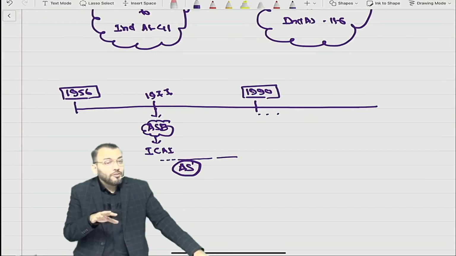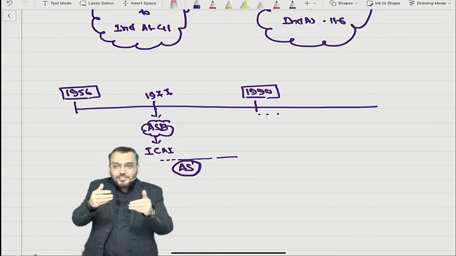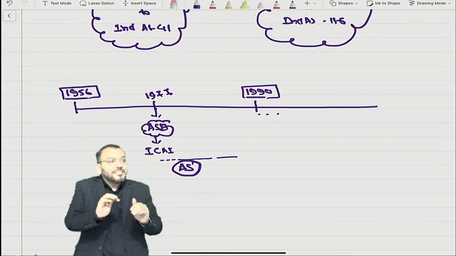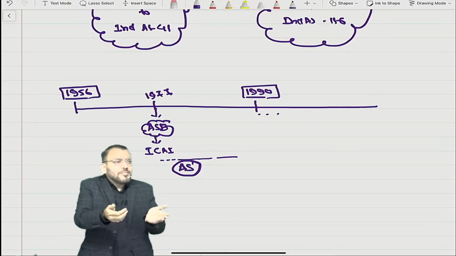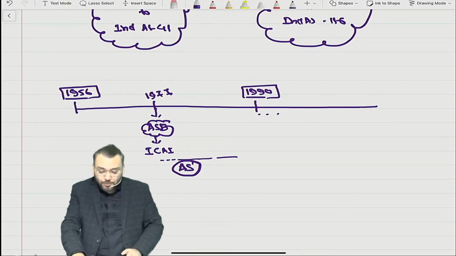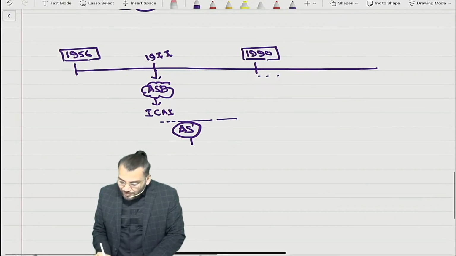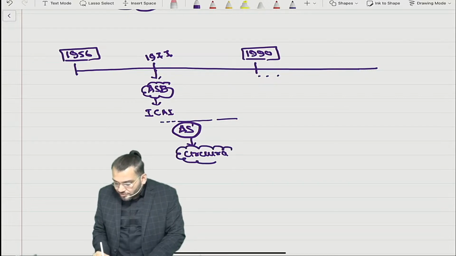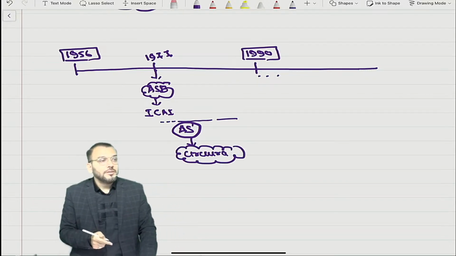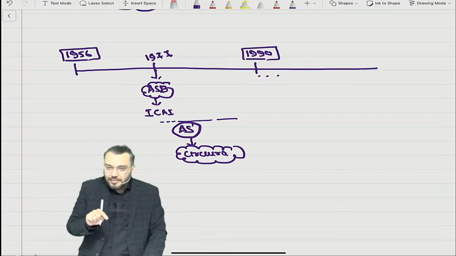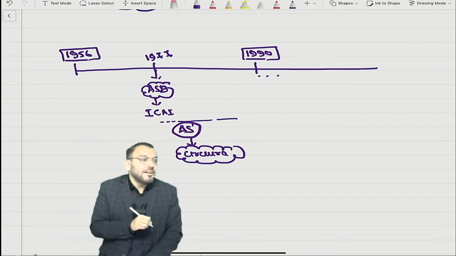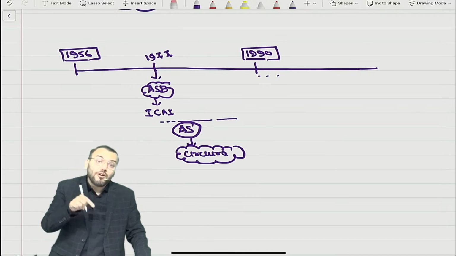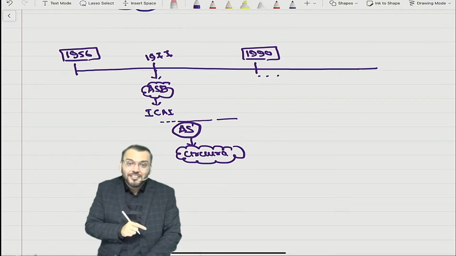So what I want to say is that there was a need of accounting standards. ICAI realized it and started issuing AS. But who will follow that? For any entity it was not mandatory, and therefore ICAI issued one circular: any member of ICAI, if they are performing an attest function, if they are signing any financial statement, they need to follow the requirements of accounting standards issued by ICAI.